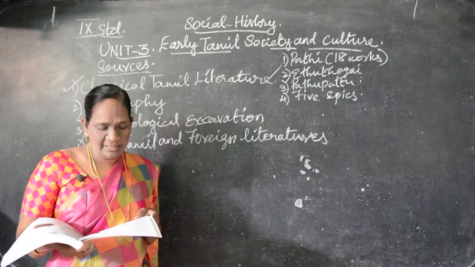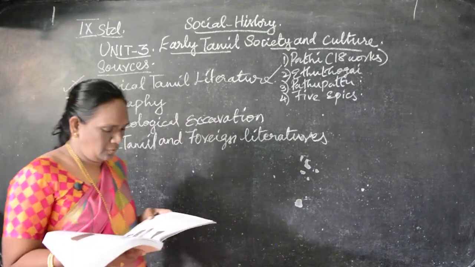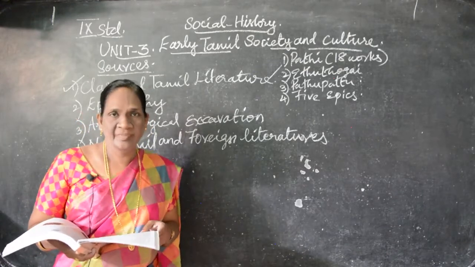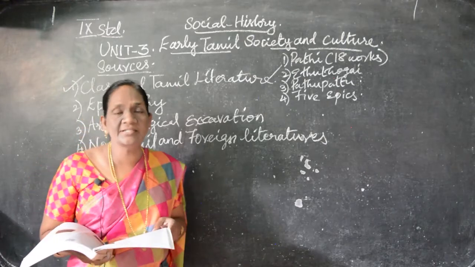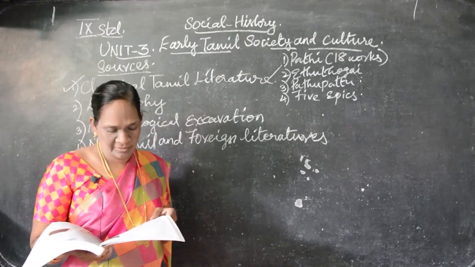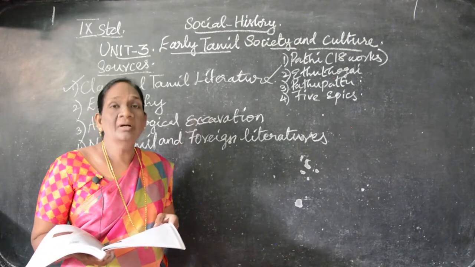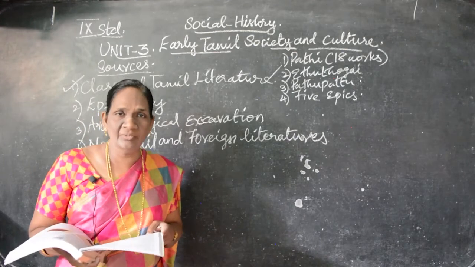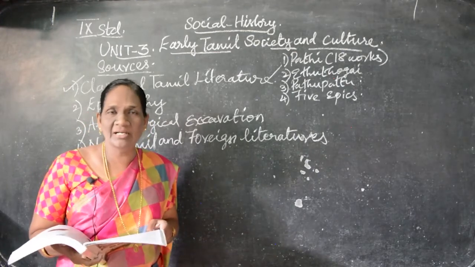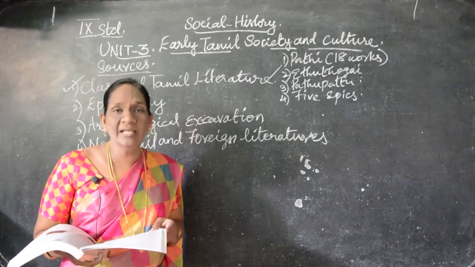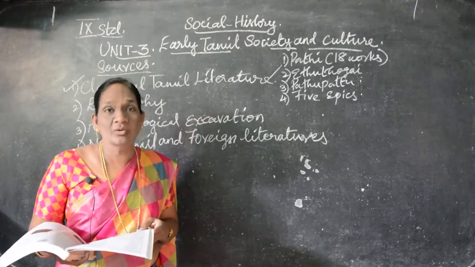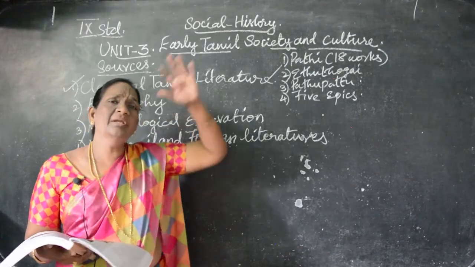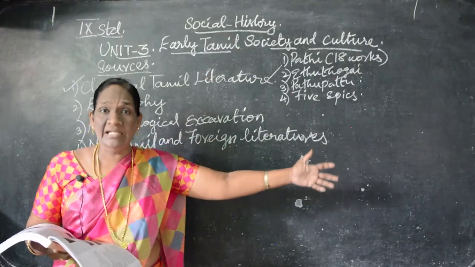And the Tamil Brahmi inscriptions, next one, what we can say, there are 30 sites in Tamil Nadu. Sites means the places. 30 sites we can see in Tamil Nadu, mostly in the areas where the monks lived. Monks, you know, அந்த காலத்துல எல்லாம் முனிவர்கள் சொல்வாங்கல்ல, they were called as monks. The monks lived in the caves only, குகையில தான் இருப்பாங்கல்ல, understand, and big mountains will be there, big hills we can say.